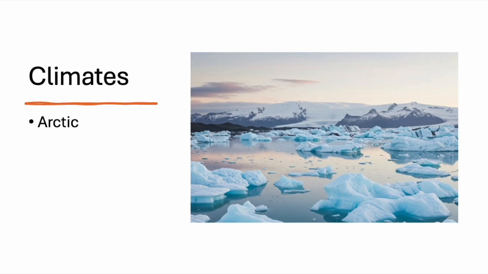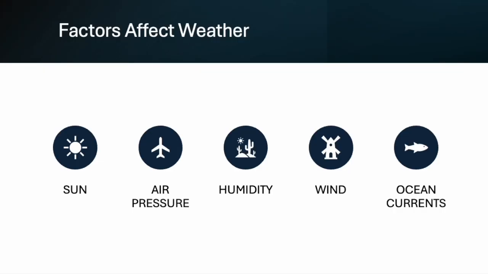Many factors influence our daily weather. These include the sun, which provides energy that drives weather patterns; air pressure, where differences in air pressure create winds; humidity, the amount of water vapor in the air, which affects the likelihood of rain or snow; wind, which moves heat and moisture around the Earth; and ocean currents that distribute the heat.